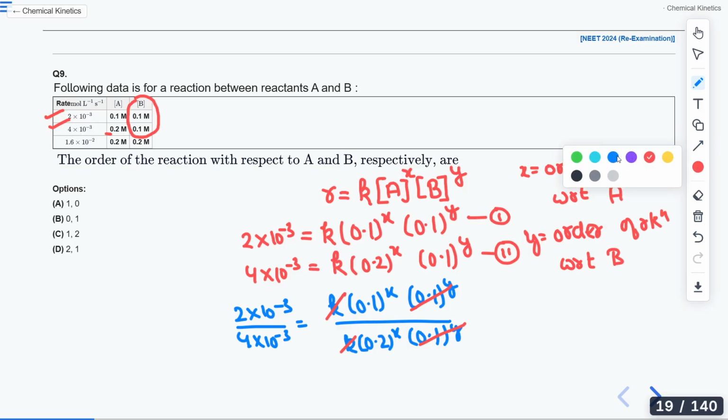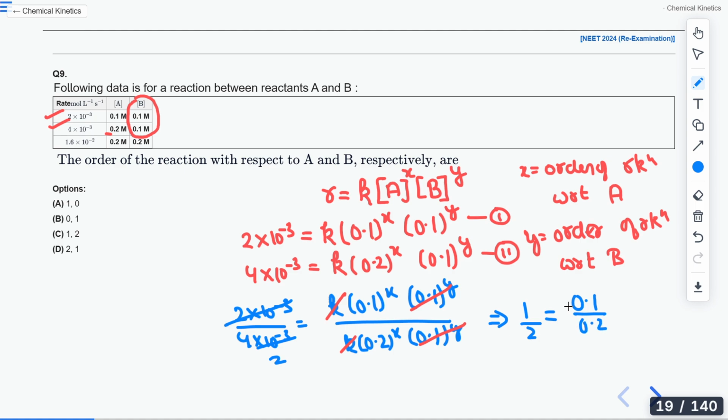If I write it further, this will be 1 by 2 equals, if the power is the same, the base can be written in this way, 0.1 by 0.2 raised to the power x. Both have the power x, so I can write it on top.